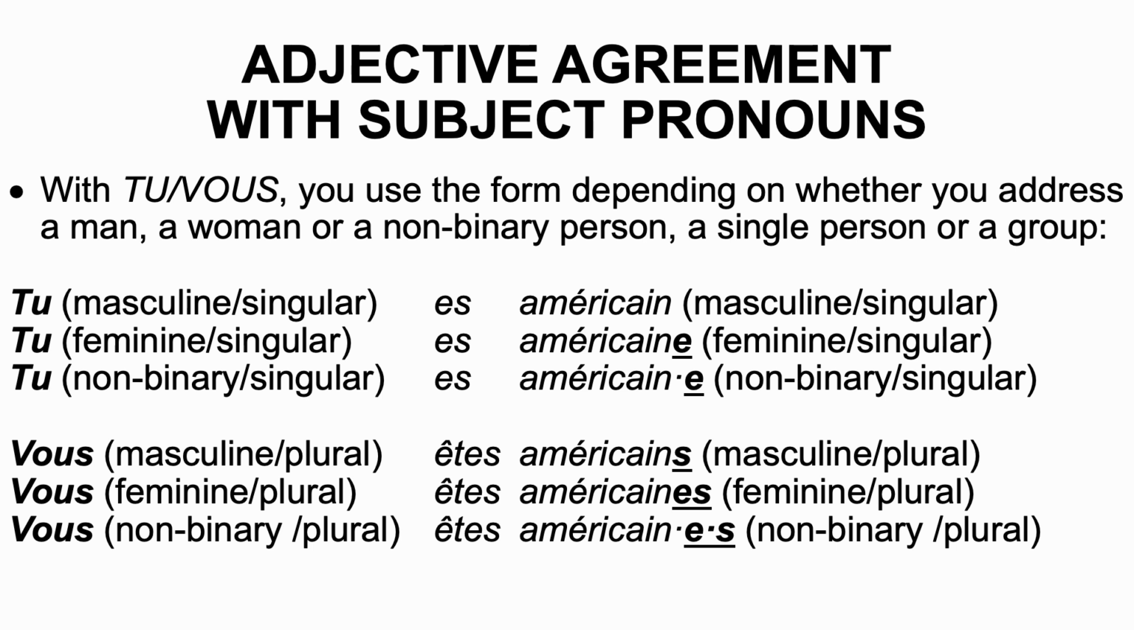The same also applies for vous. If you talk to a group of mostly male-identifying people, you're going to use the masculine plural form, vous êtes américains. If you talk to a group of mostly female-identifying people, you're going to use the feminine plural form, vous êtes américaines. And finally, if you address a group of people who mostly identify as non-binary, you're going to use the non-binary plural form, américain, américaine.